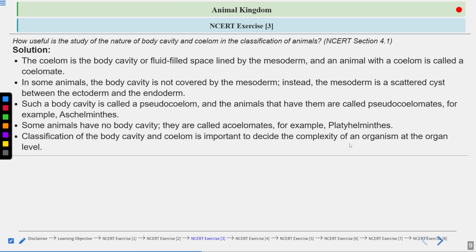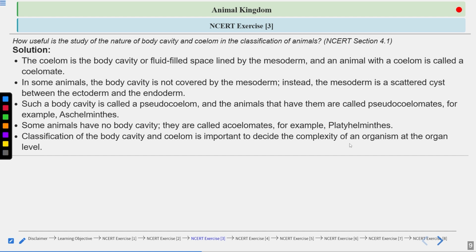Classification of the body cavity and the coelom is important to decide the complexity of an organism at the organ level. It is very important to understand that the formation of a body cavity means the organism is moving towards a more complex one.